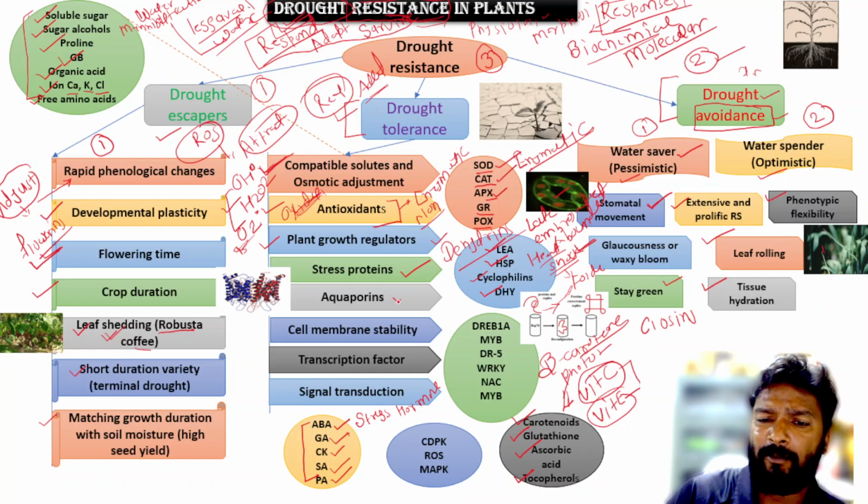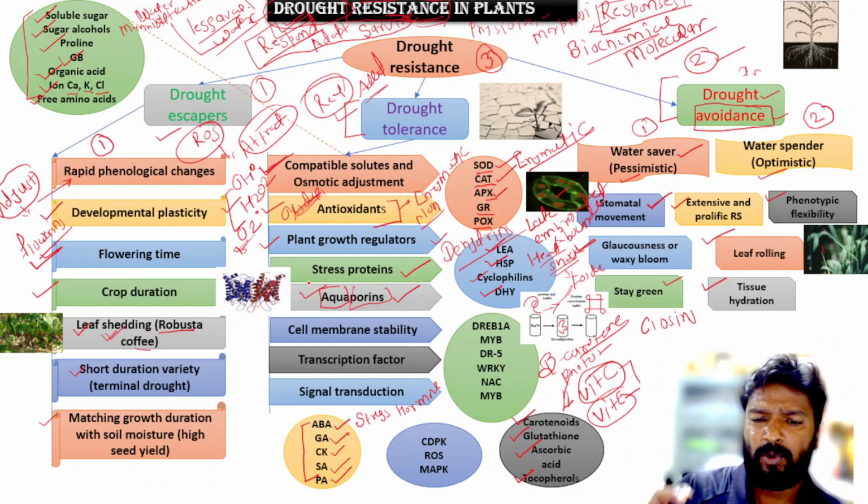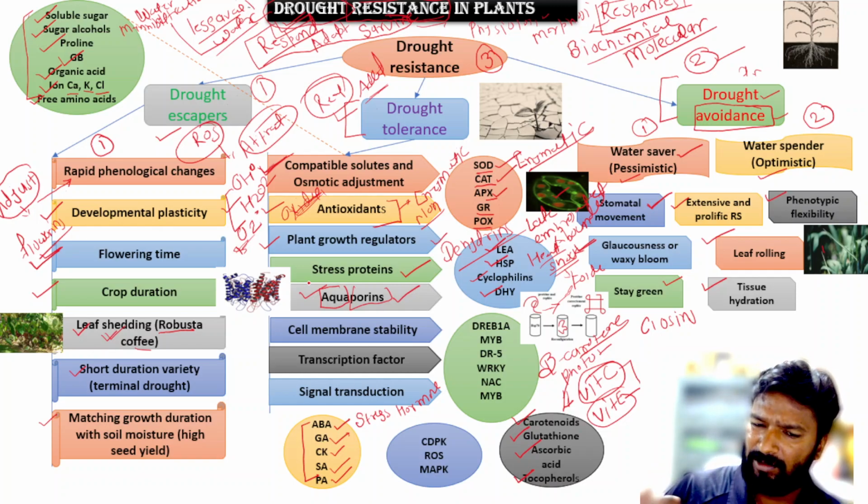Next are the aquaporins. The name tells you: aqua means water, porins means pores. So these are protein families which act as a pore or channel for the transport of water in the cell membranes. If a plant has more aquaporins, it transports more water and maintains the turgidity of the cells. So this is also an important feature for providing tolerance against water stress.